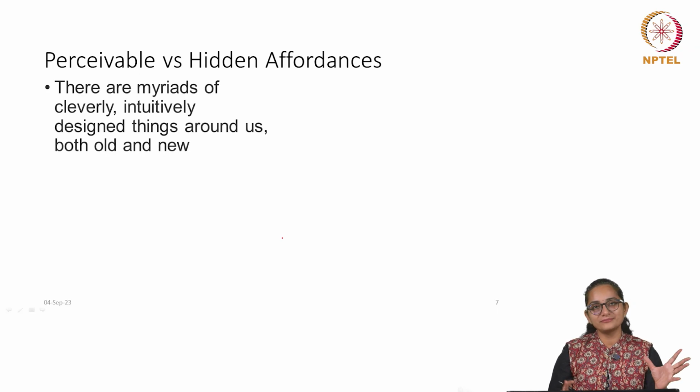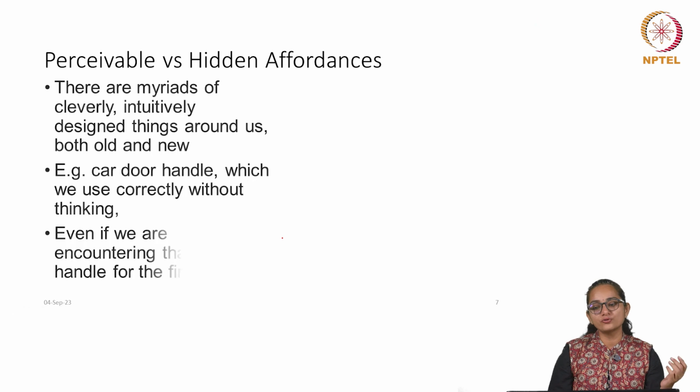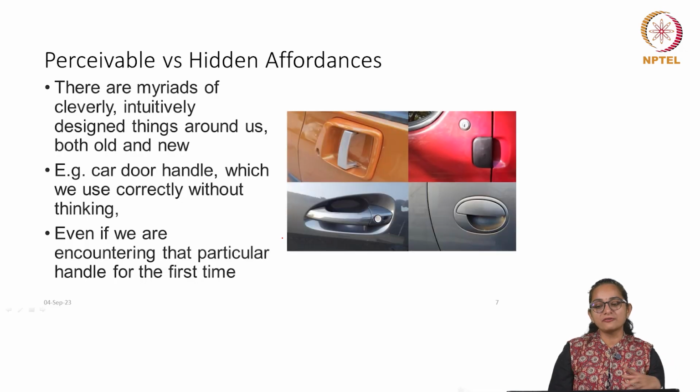If you look around, there are a lot of cleverly and intuitively designed things around us, such as a car door handle, and I like to give this example in my class as well, which we know how to use without even thinking, even if we are encountering that particular car handle for the first time. Roughly they all look like this. It may be very different design wise, form wise, shape wise, but just by looking at it we know how to use it.